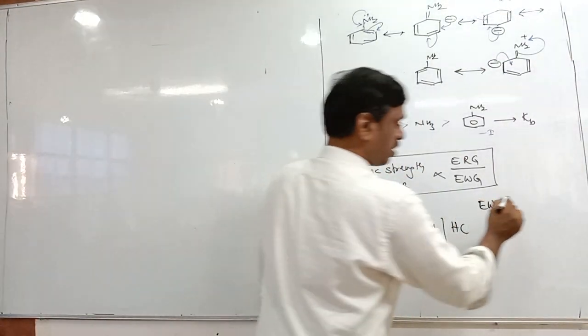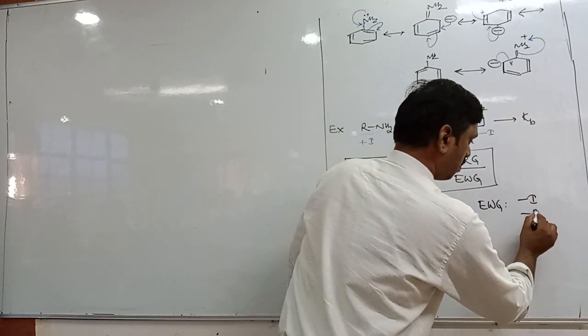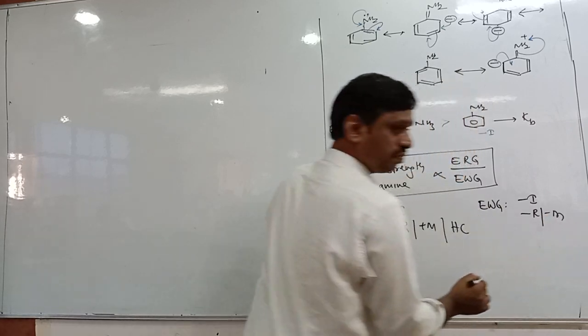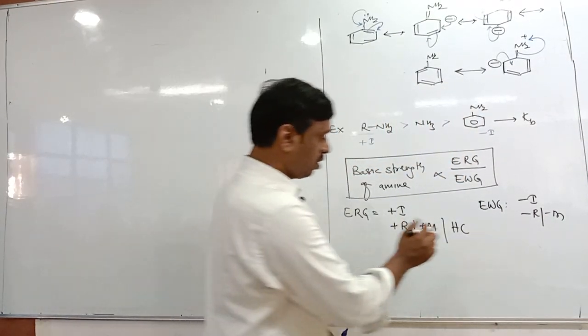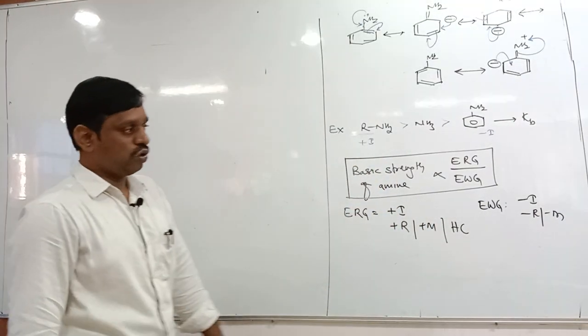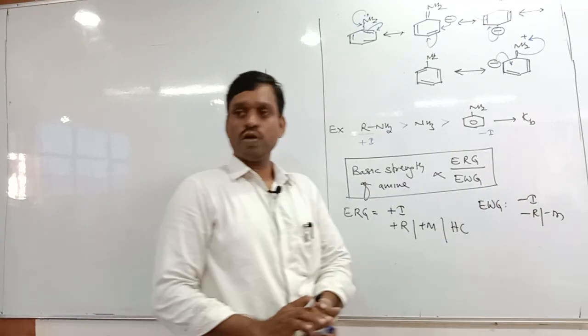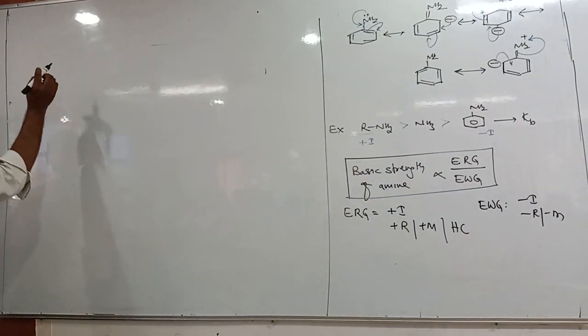Opposite. It is plus I, no, here is minus I group. So plus R, minus R or minus M, mesomeric group, mesomeric effect, and hyperconjugation are only electron releasing. So only these two are electron withdrawing groups. Okay. Now tell me, for example,